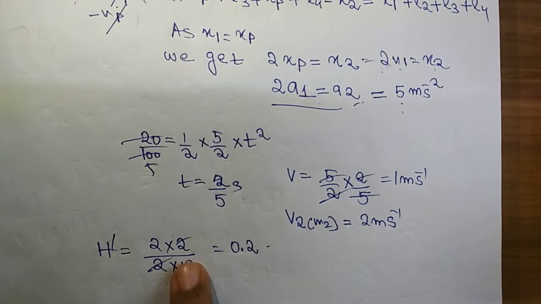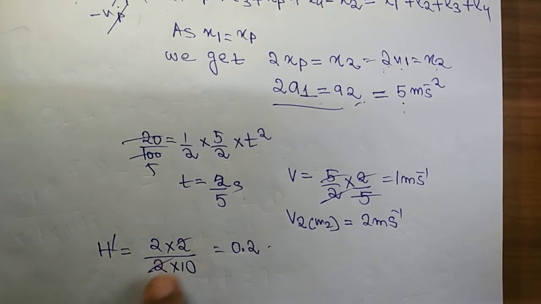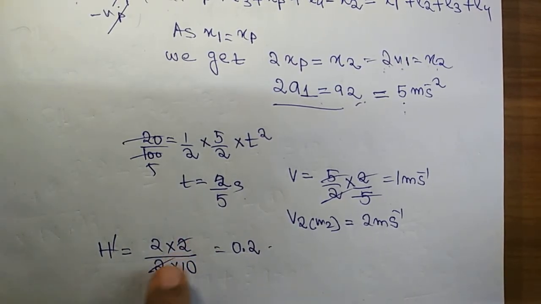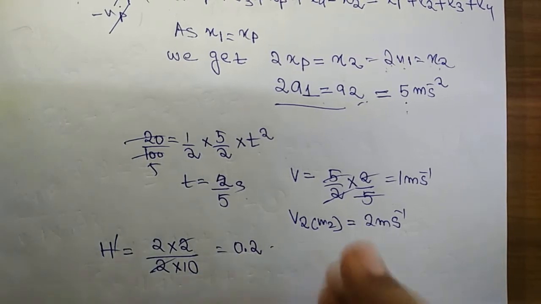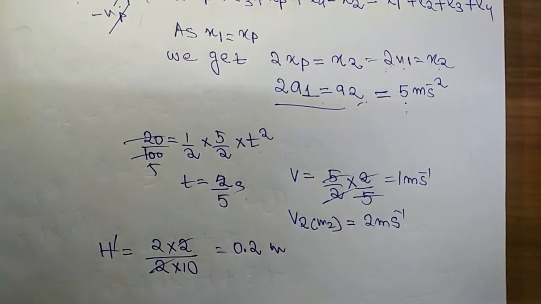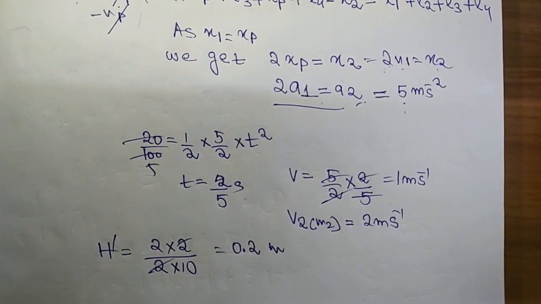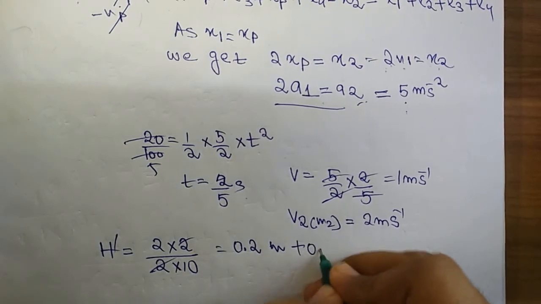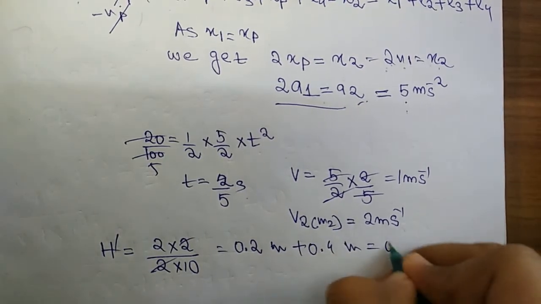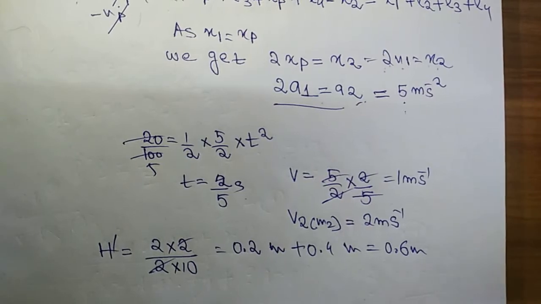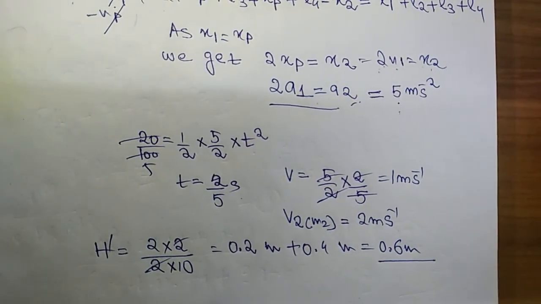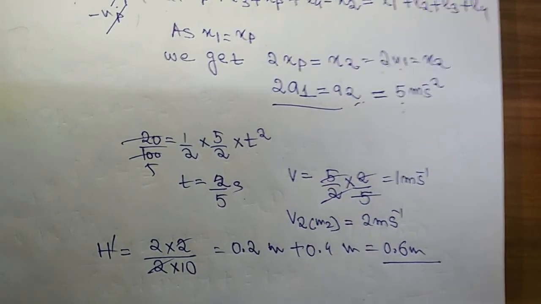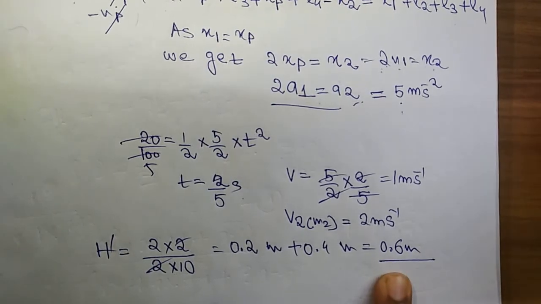So the maximum height reached by it is u square by 2g, as u is 2 and g is 10, so 0.2 meter. As it has earlier moved up 0.4 meter, adding up 0.4 meter we get 0.6 meter. So this is our final answer, in which the block of mass m2 goes to the maximum height, which is equal to 0.6 meter.